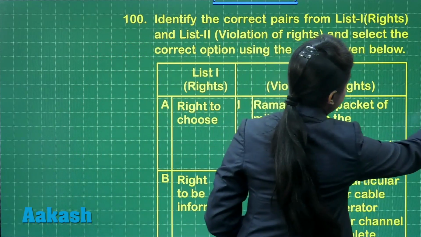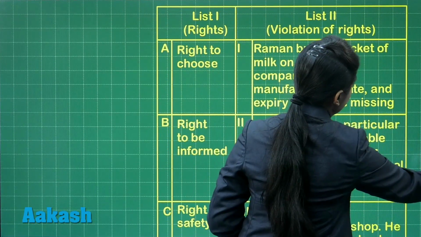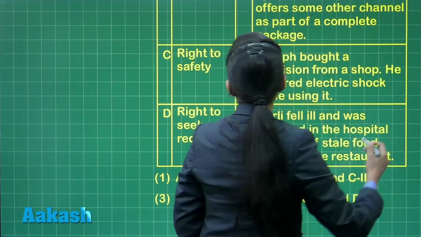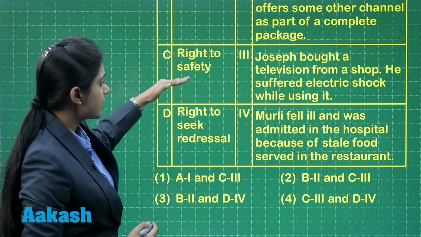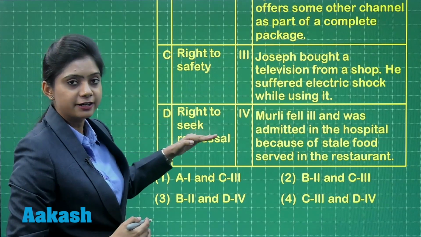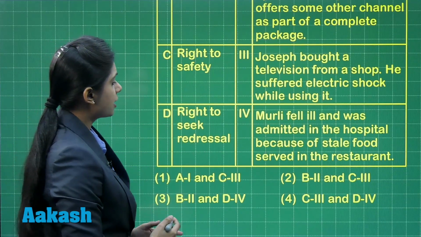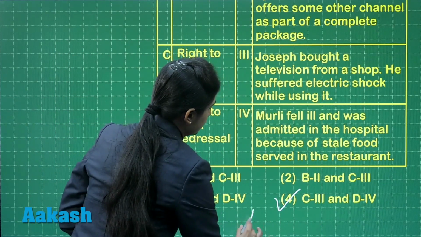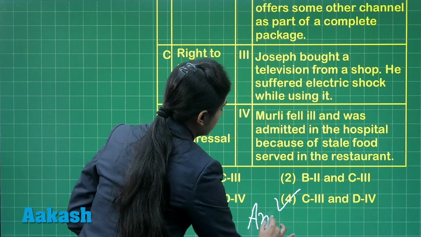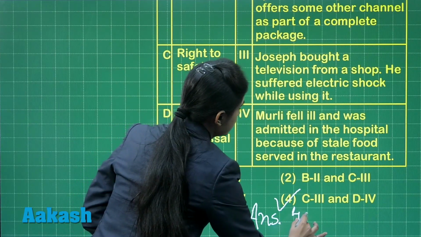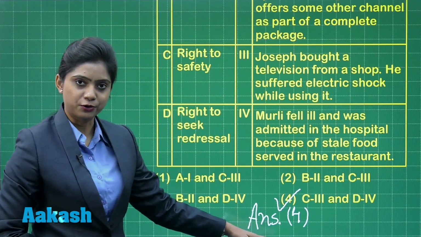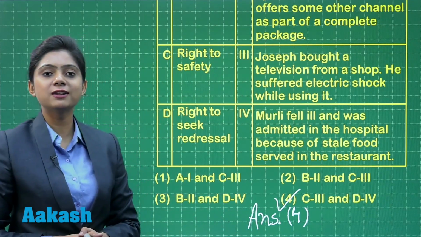Now students, when we analyze the 4 pairs given here, we can clearly see that C and D are correctly paired. So the answer here would be option number 4. I'll also write it for you. The correct pair here is C and D. So the correct answer would be option number 4. I hope it's clear to you all.